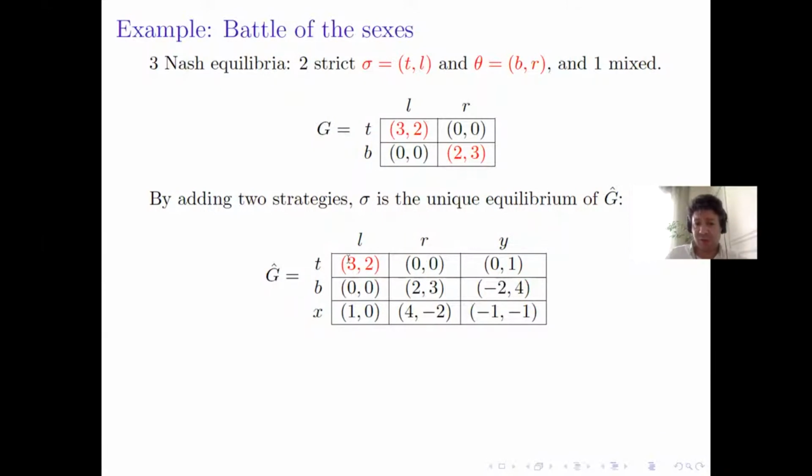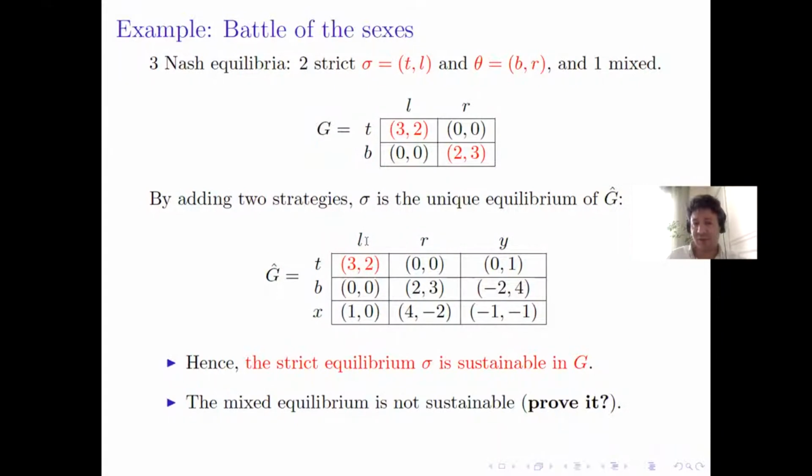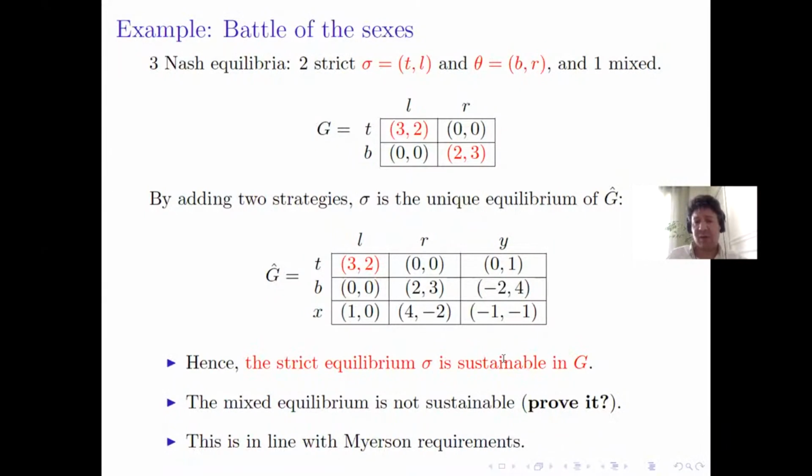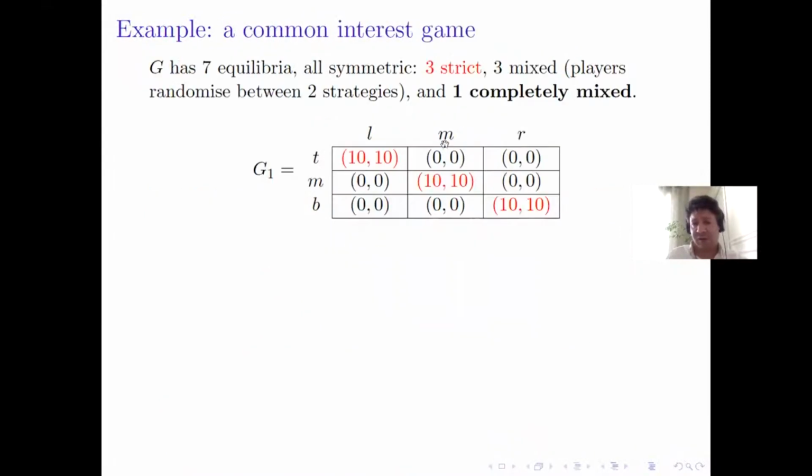And now X becomes strictly dominated by T, Y becomes strictly dominated by L, and now TL is the unique equilibrium, implying that sigma is sustainable. We can do the same for theta, but we cannot do the same for the mixed equilibrium of this game, which implies that it is not sustainable according to Hofbauer's definition, which is in line with Myerson's definition of sustainability. You may think that this is the case only because the mixed equilibrium is a mixed equilibrium. In fact, in this game, we can make the completely mixed equilibrium unique.